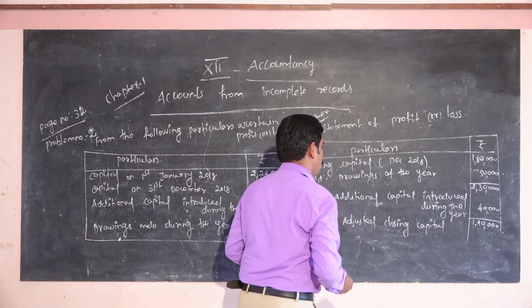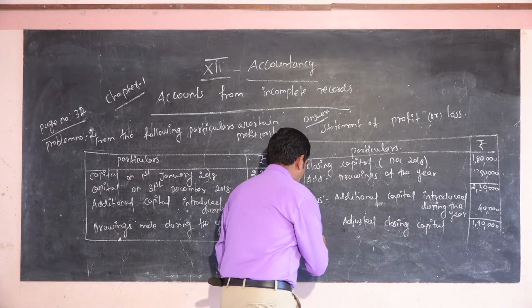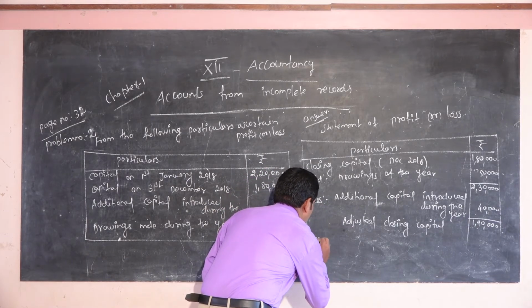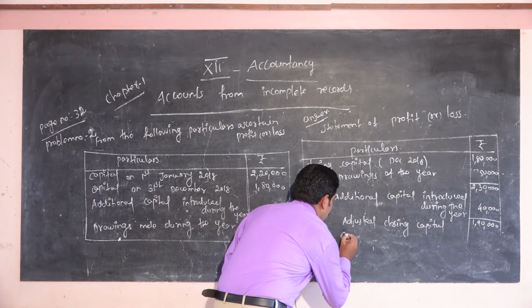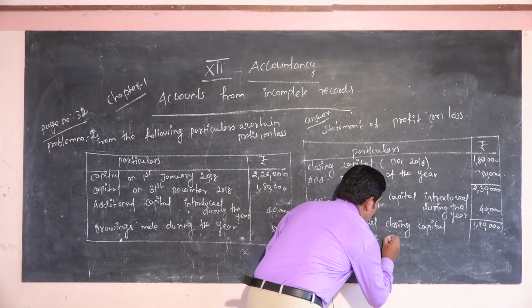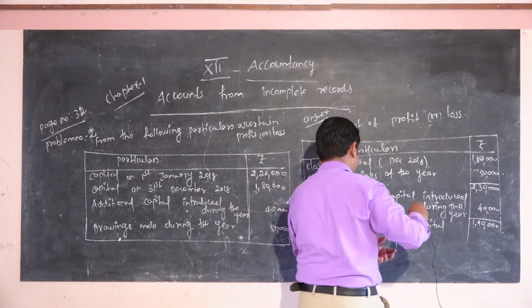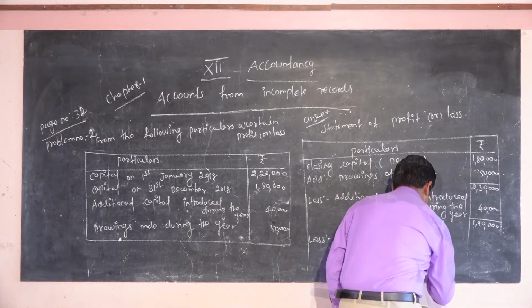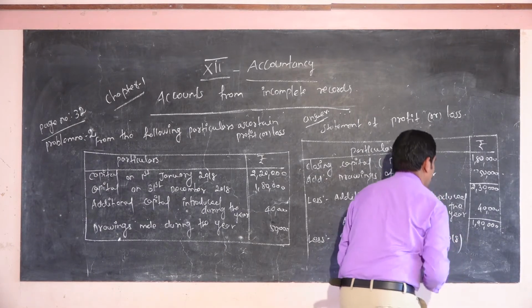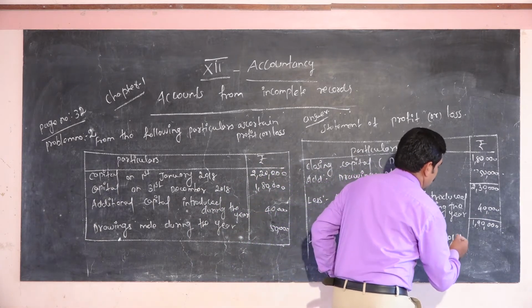Okay, now you have to take opening capital of this company. So you have to subtract less opening capital, that is January 2018. The amount is 2,20,000.